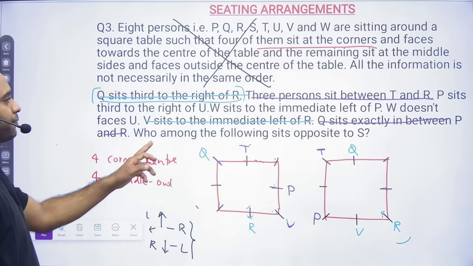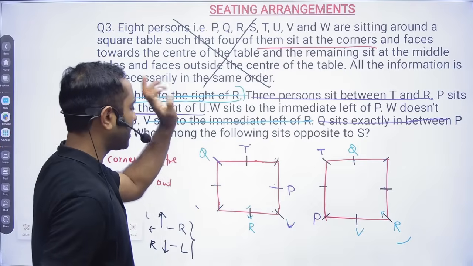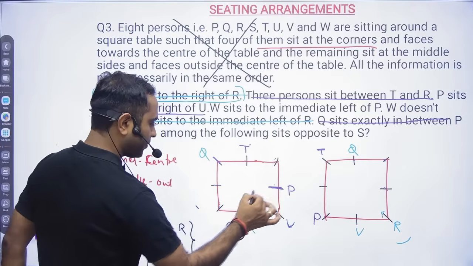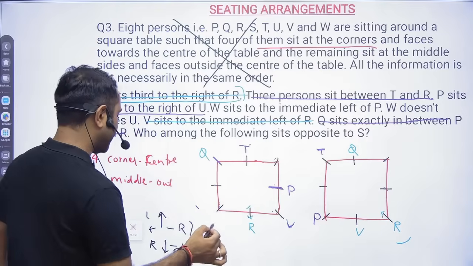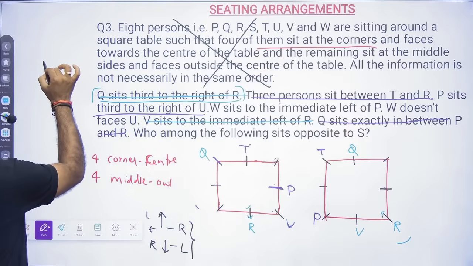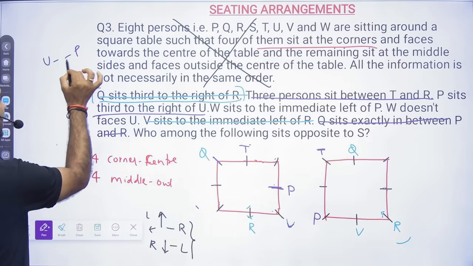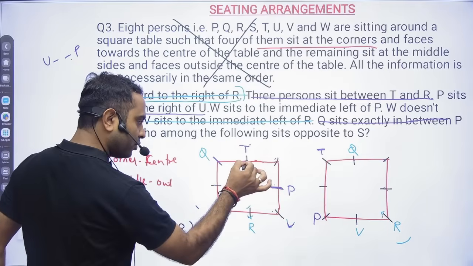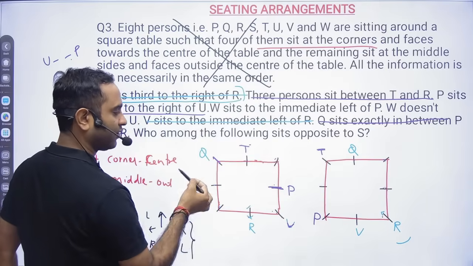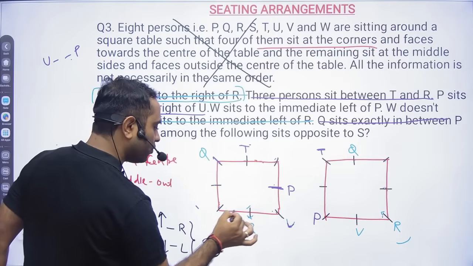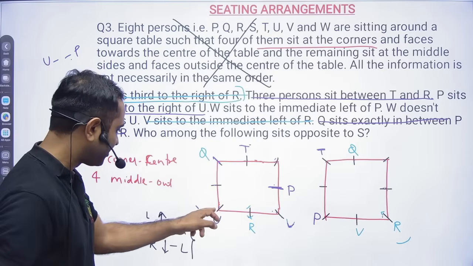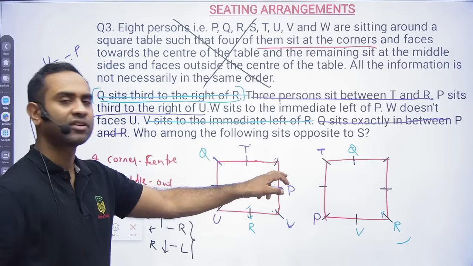Then you see P sits third to the right of U. So now P is sitting third to the right of U. That means in between U and P there should be 2 spaces. So between P and U there are 2 spaces, but already Q is sitting on this side, so we cannot go this way. 1, 2, this is empty, so I'll put U here. U is already inside. So first, second, third, right?